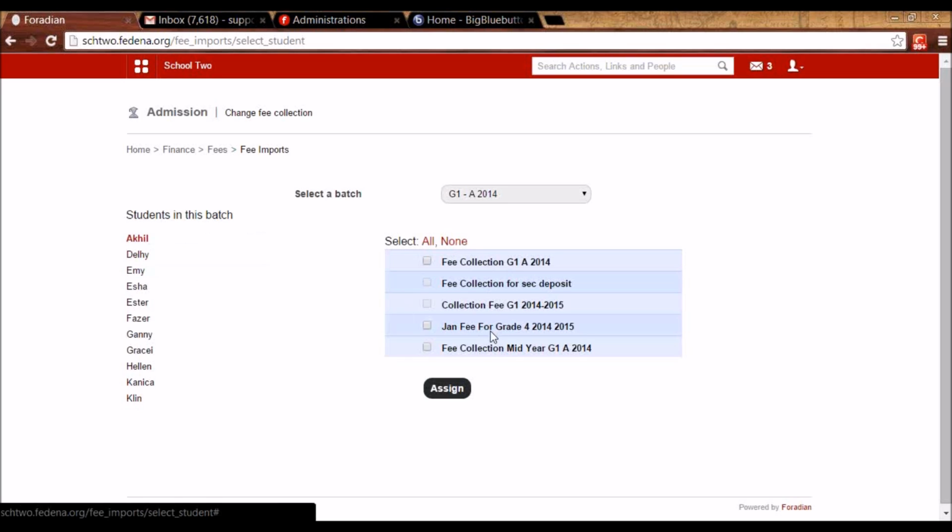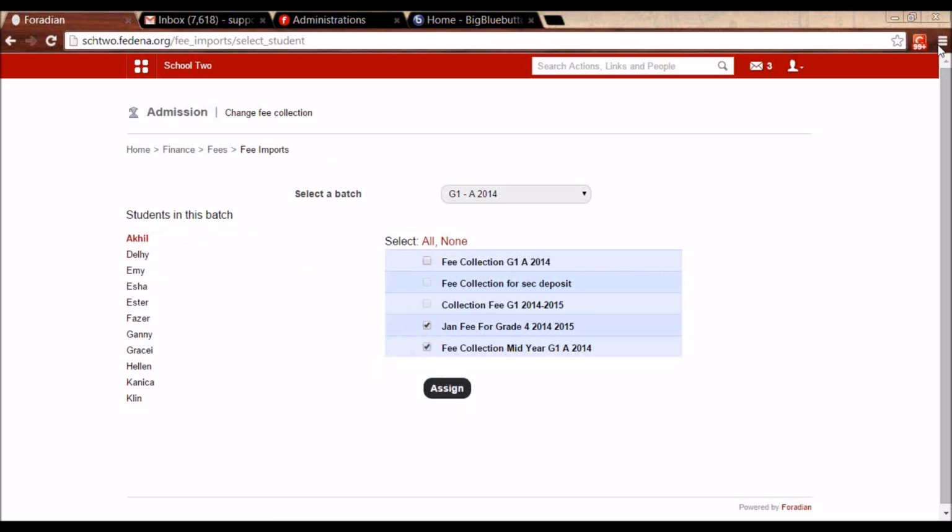And for this student, you will observe that the fee collections will be shown like this, which are not applicable. So you will see these boxes will not be checked. So you have to check the fee collection that is applicable to this new student and assign it. And then collect the fees from this student.